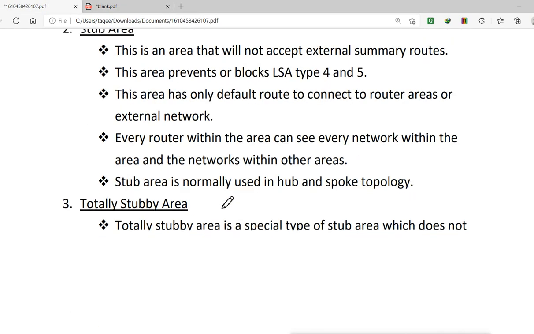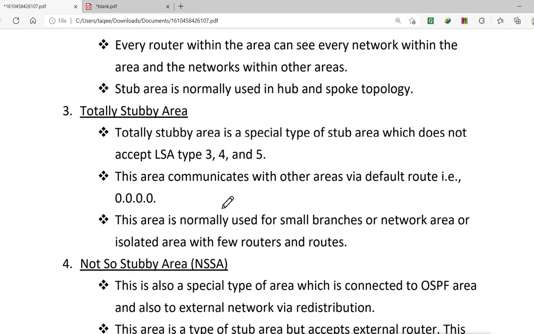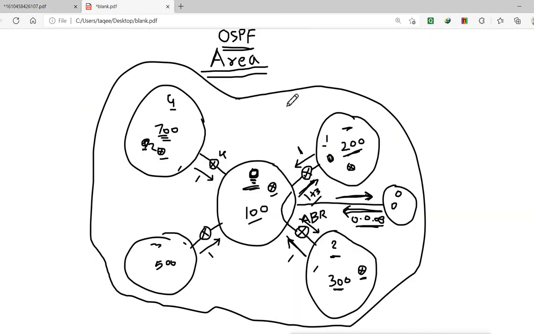Then we have the totally stubby area. Now this is a special type of stub area which does not accept link state advertisement types 3, 4 and 5, all of these, and the area communicates with the other areas via a default route. The area is normally used for small branches, isolated areas, or networks with a few routers and routes. This one is used in smaller areas, like a very small branch area, and we just want to connect them together.